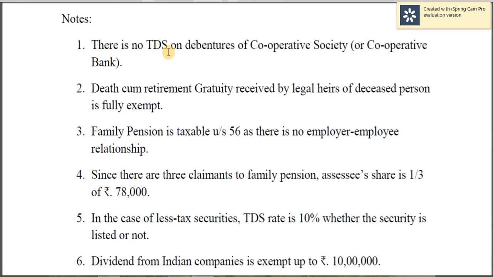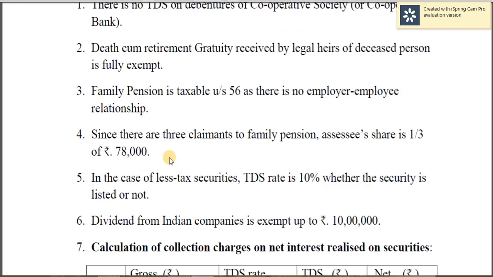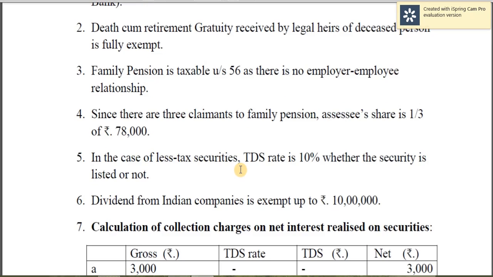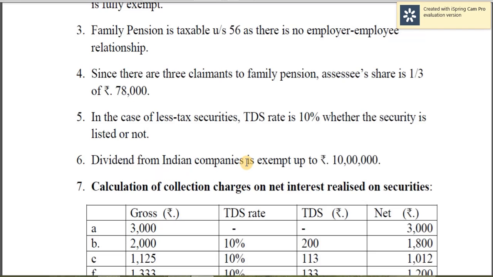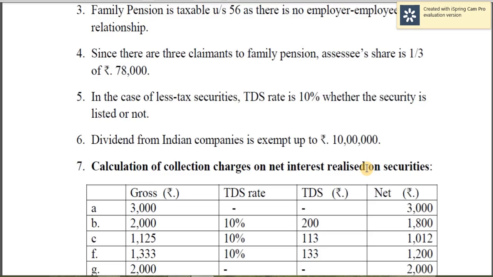See other notes here. There is no TDS on debentures of cooperative society or cooperative bank. Death cum retirement gratuity received by legal heirs of deceased person is fully exempt. Family pension is taxable under section 56 as there is no employer-employee relationship. Since there are 3 claimants to family pension, the share is 1/3 of 78,000. In the case of less tax securities, TDS is 10% whether the security is listed or not. Dividend from Indian companies is exempt up to this limit.